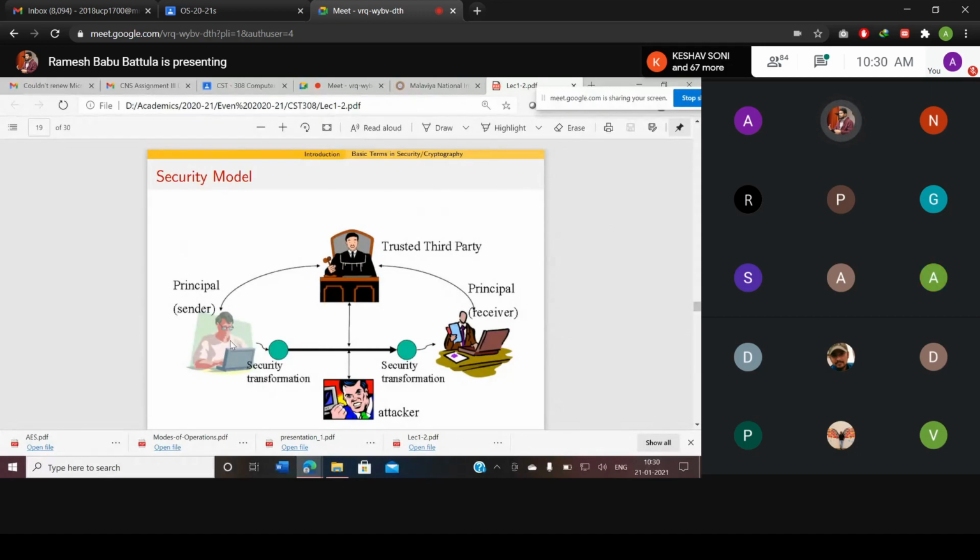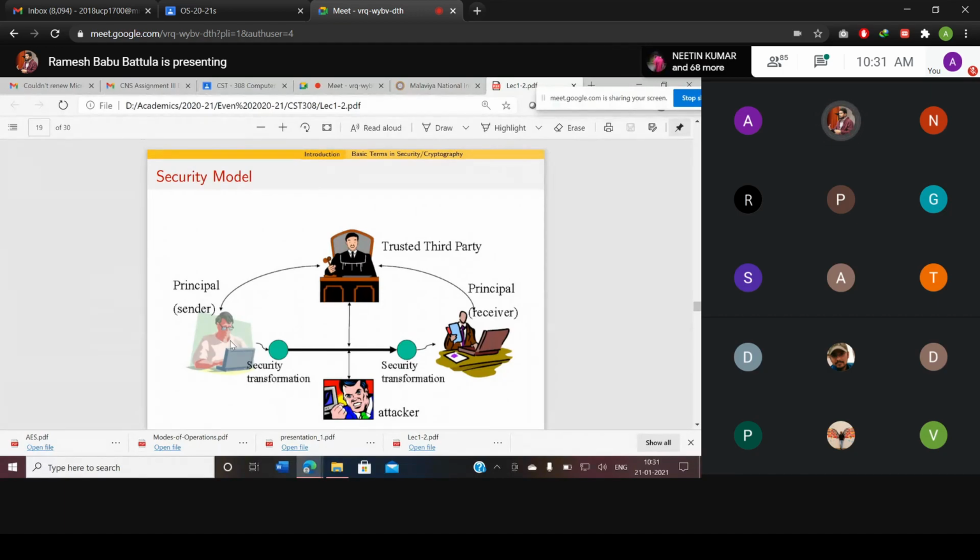Whenever you approach any merchant, and the merchant swipes your card, automatically your credentials are forwarded to the trusted third party to verify. Once the verification process is over, you are a legitimate user, and he is also a legitimate user. Then only the transaction is going to be performed. While the transaction is performed, how much funds are available in your card will be checked by the financial institute.